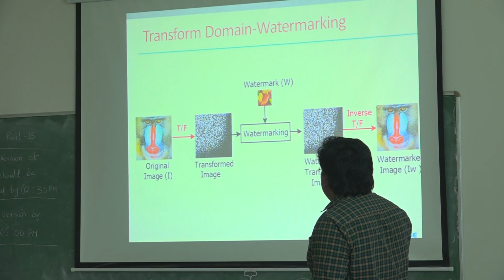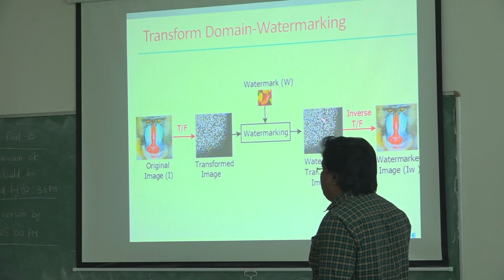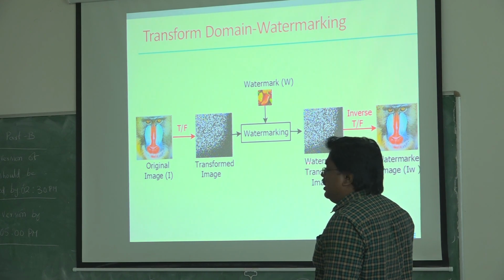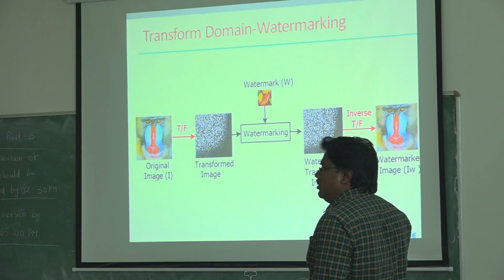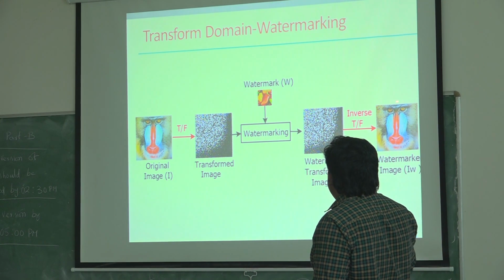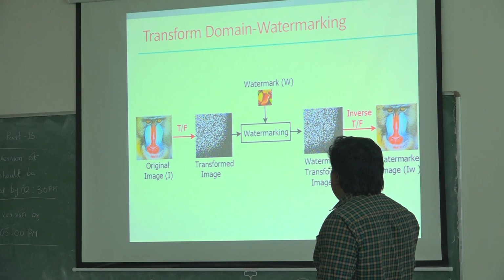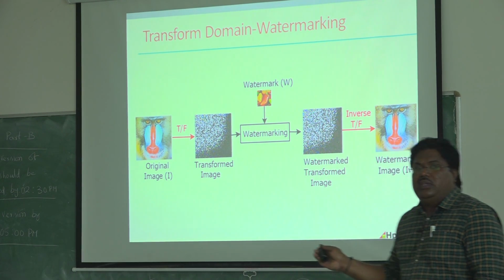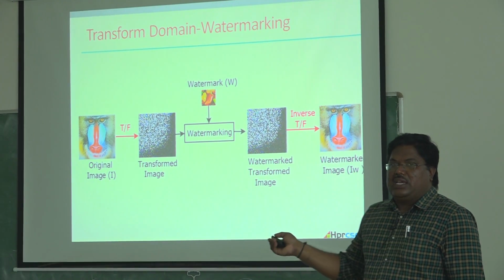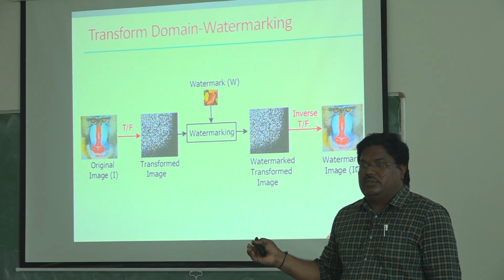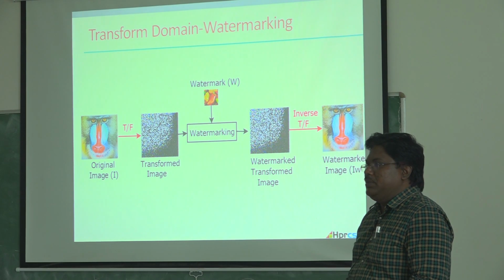And once I get that, I will have the watermarked transformed image. Now if you want to get the original image, you do the inverse transform. Okay, now if you look at this image, what you are seeing here is a watermarked image which has secret information in it. Any questions up to this?